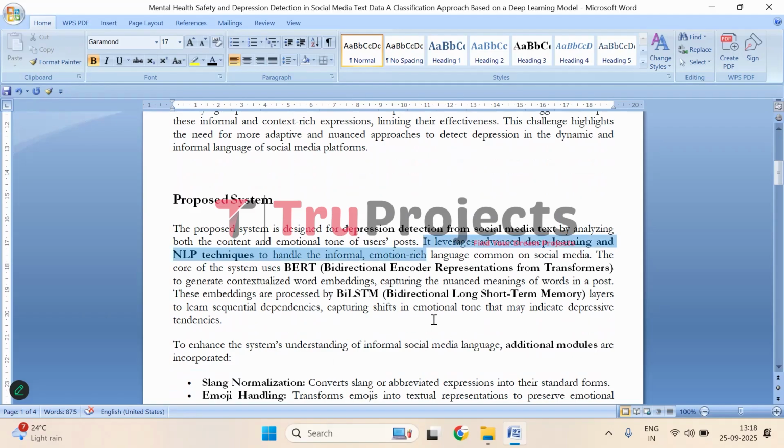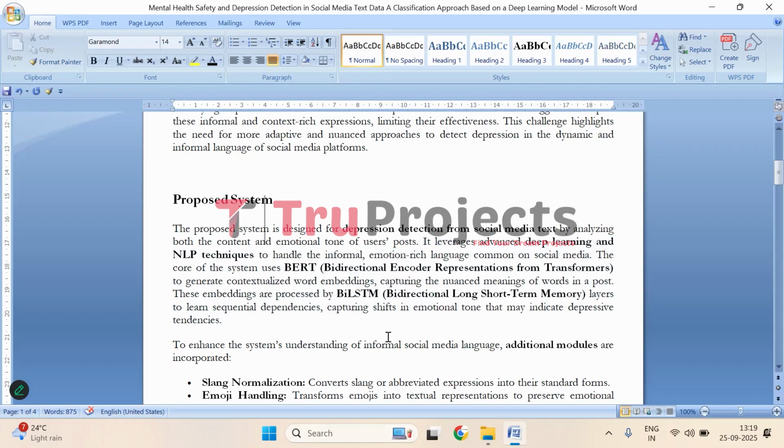To handle this, the system uses BERT, which is Bidirectional Encoder Representations from Transformers, a deep learning model that understands the meaning of words in context. This helps the system grasp subtle differences in how words are used in different situations. The output from BERT is then processed by a BiLSTM model, which is another type of deep learning model that looks at sequences of words. This allows the system to track changes in tone or emotion across a post, which can reveal signs of depression that might not be obvious from individual words alone.